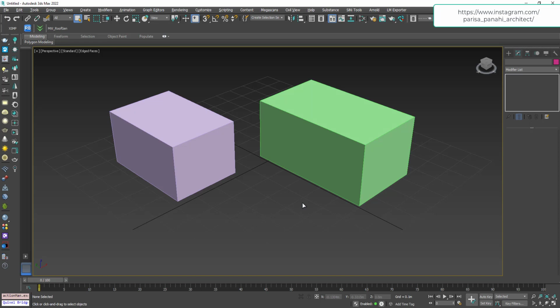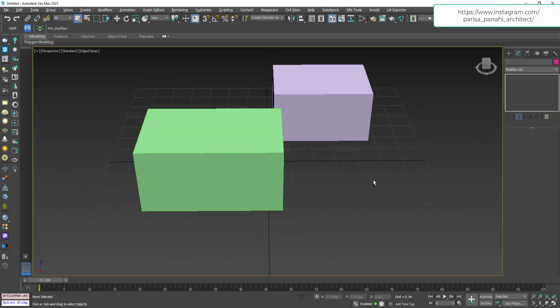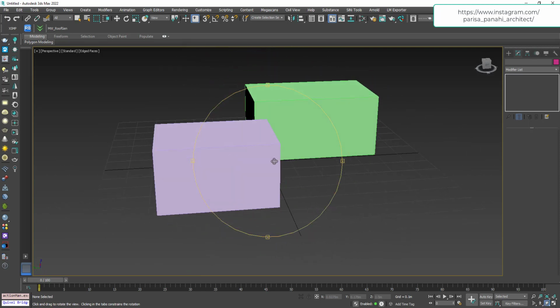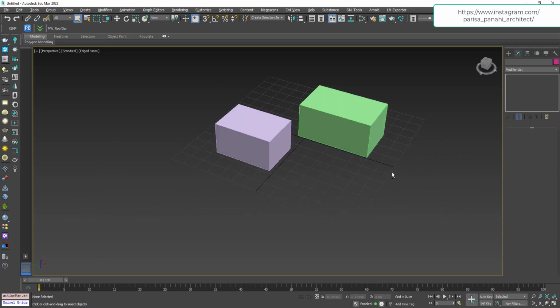Okay, to check your object and its detail, you need to know how to orbit. So for this matter, you are able to do it by pushing mouse scroll and Alt button. Or you can use orbit, which is located here in the bottom of 3D Studio Max screen. Okay, let's get back to the object.